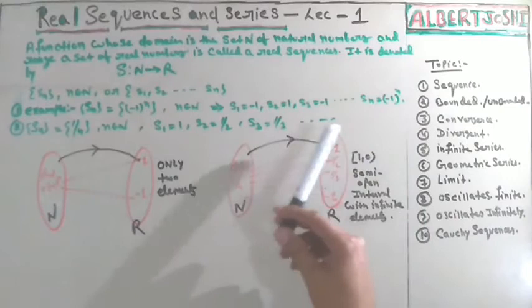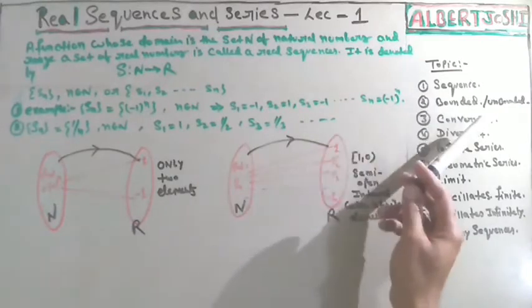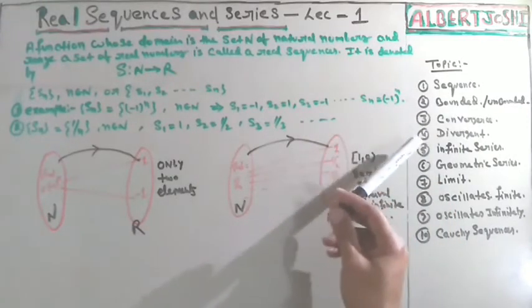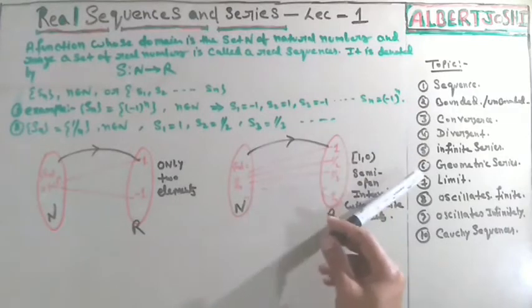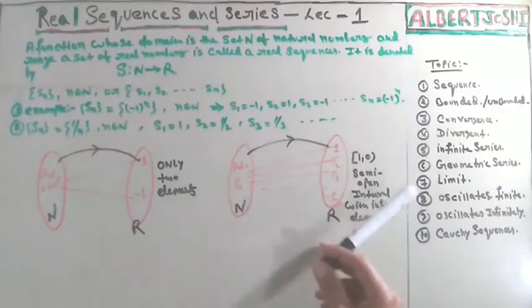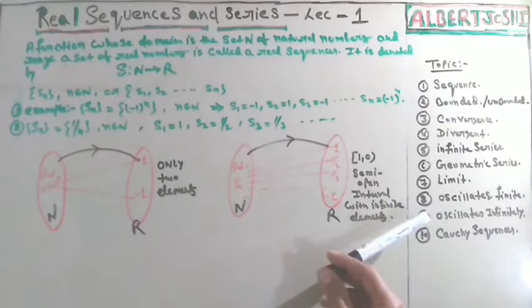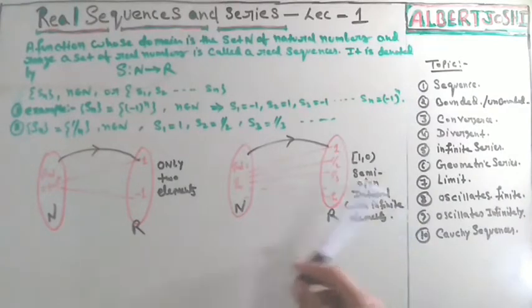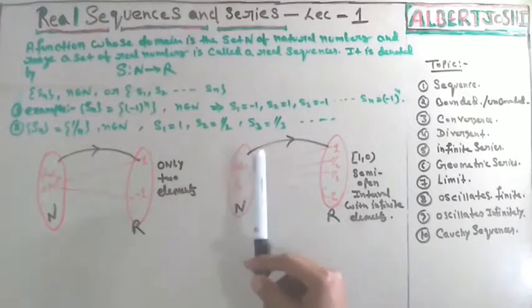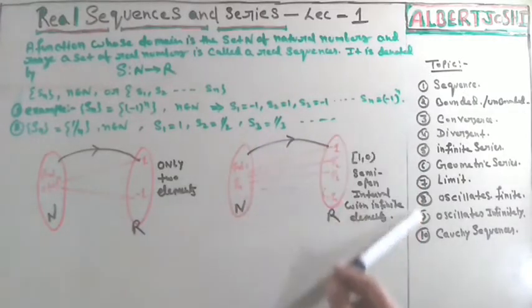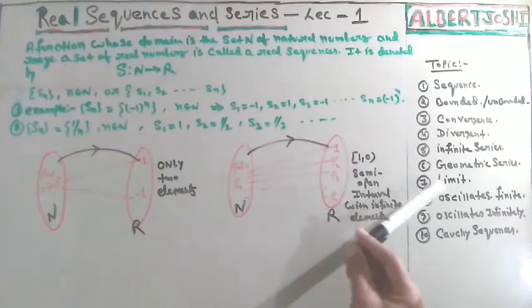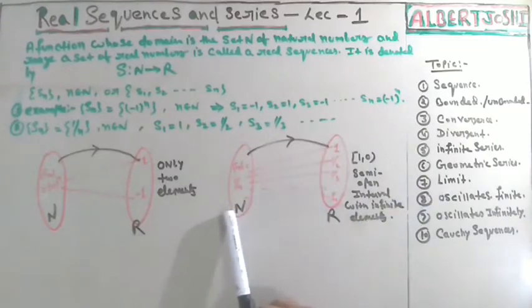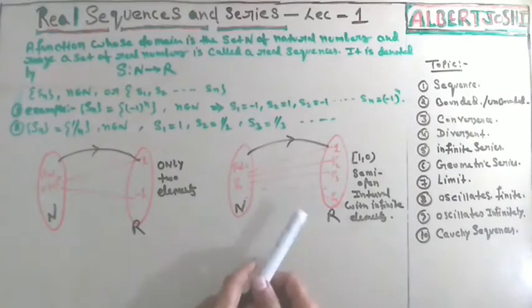The first one is sequence, then bounded, unbounded, then convergence, then divergence, then infinite series, then geometric series, then limit, and oscillates finite and oscillates infinite, then the Cauchy sequence at last. Okay, we will discuss. My suggestion to everyone: before coming to this lecture, you must go to my limit portion. There are also many other lectures you must go through, then you must come here.